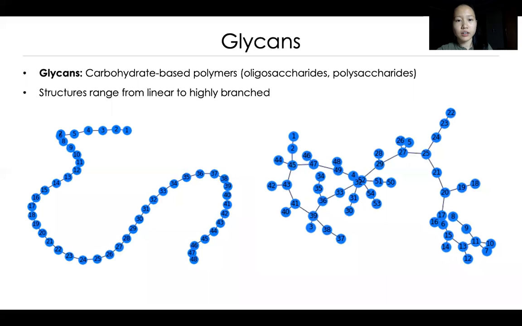First, I will provide some background and explain the motivations for this project. Glycans are carbohydrate-based polymers made by all living organisms that play major structural, energy storage, and regulatory roles in organisms. Glycans range from oligosaccharides that are only a few monosaccharide units long to much longer polysaccharides with a wide range of architectures that can range from linear to highly branched.